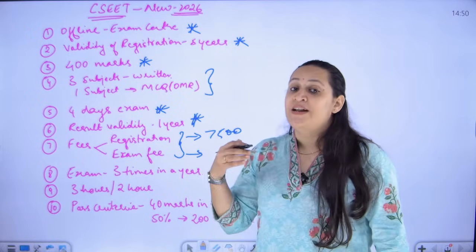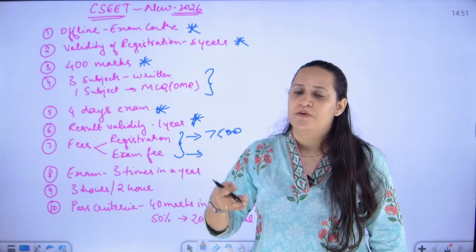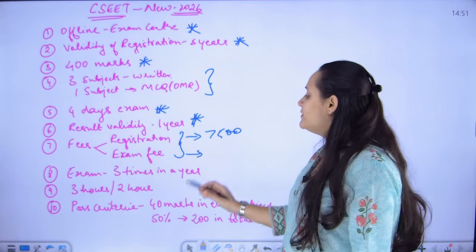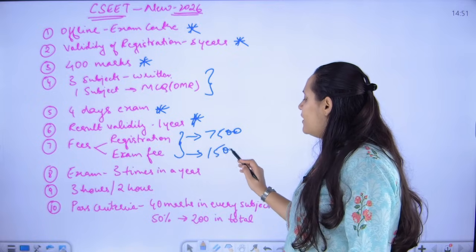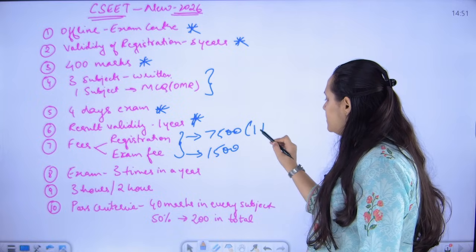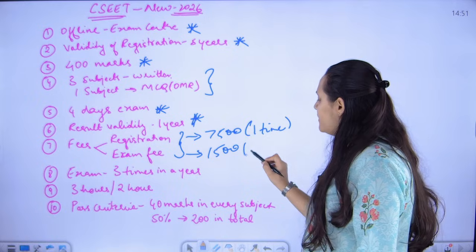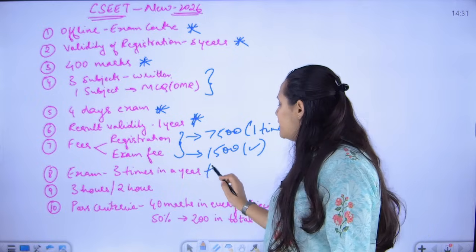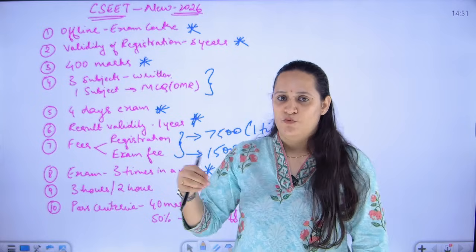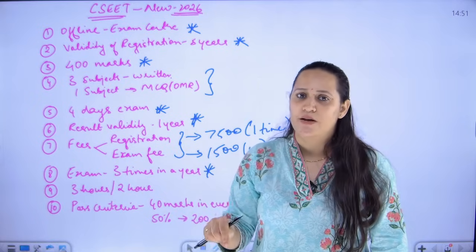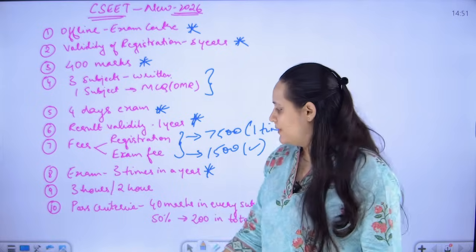Thereafter, in whichever attempt you want to write, whether it is February, June or October, whenever you want to write the CSEET, that time you have to pay 1500 rupees as examination fees. This depends on how many attempts you are going to take to write the exam. Exam earlier used to be conducted 4 different times, 4 attempts were given. Now we are giving 3 attempts. In 1 year, 3 times we are going to conduct the exam.